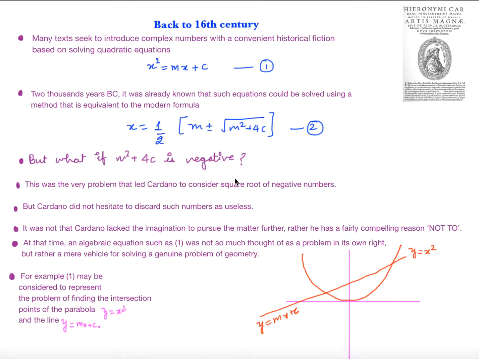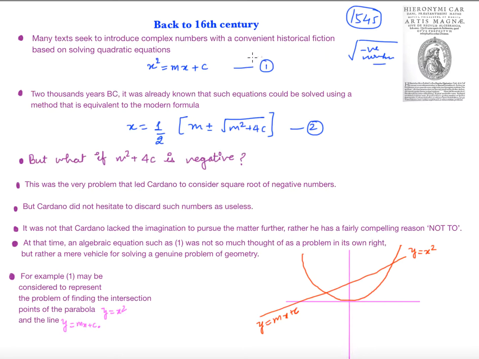In the last video, we saw that Cardan introduced complex numbers in the year 1545 in his book Ars Magna. This is the front page of that book. Right now, we would like to know how he came across such numbers, what he was exactly doing when he saw numbers which are actually square roots of negative numbers, which we call complex numbers. So let us see what he was doing.